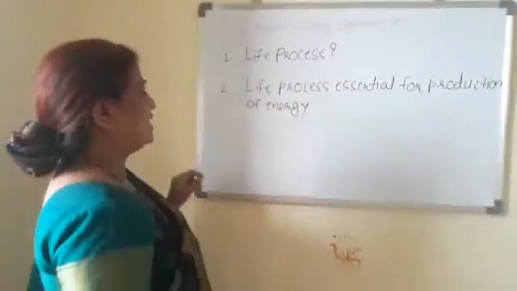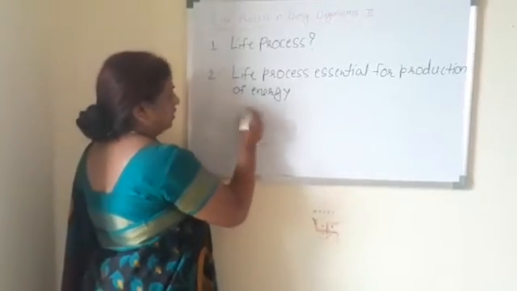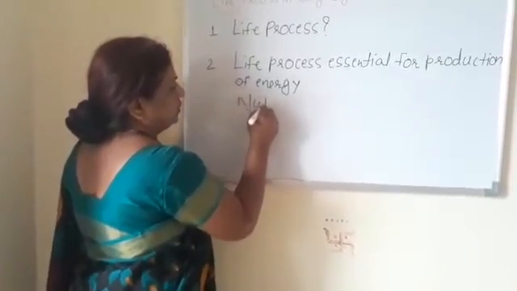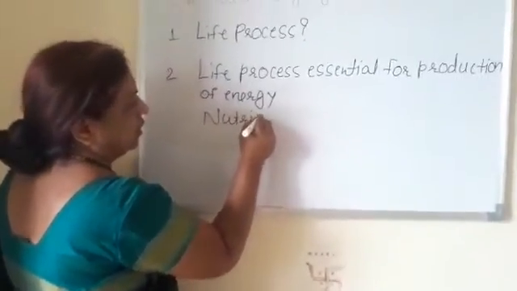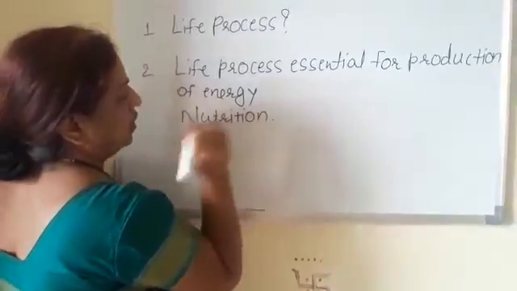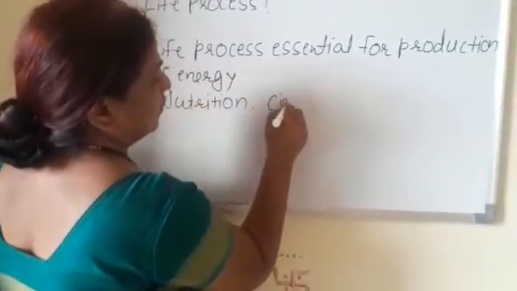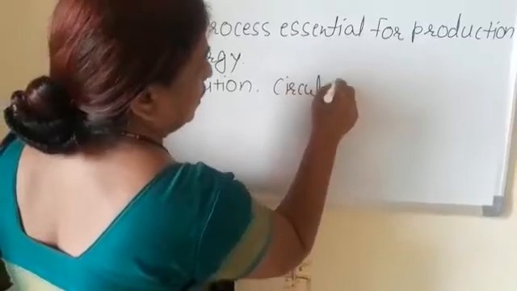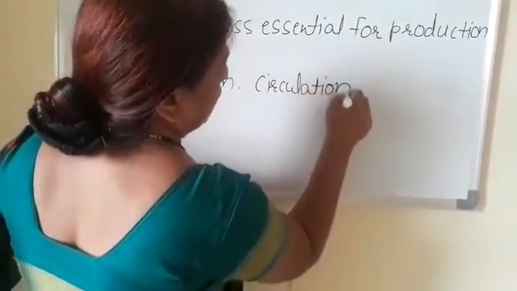The life processes essential for production of energy are nutrition, circulation and respiration.